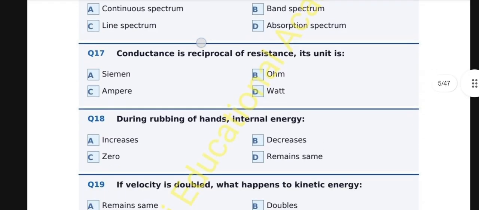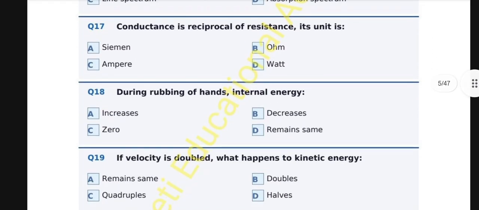Question number 18. During rubbing of hands, internal energy A. increases, B. decreases, C. zero, D. remains the same. And the correct option is A, increases. Rubbing hands converts mechanical or kinetic energy to heat via friction, increasing the internal thermal energy of the hands.